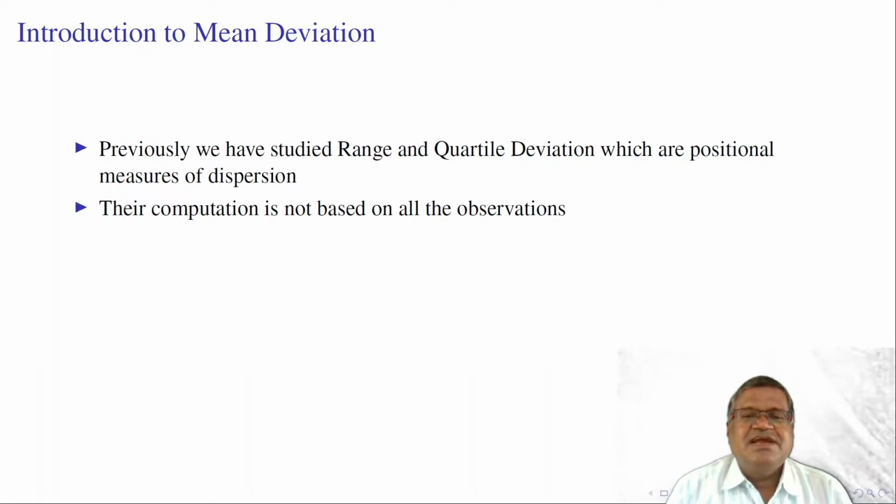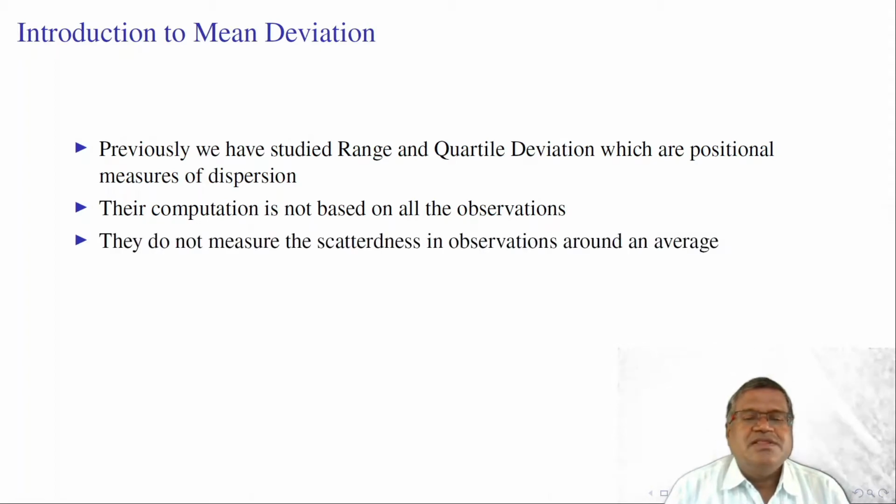Q1 is the 25th percentile of the data. Similarly, Q3 is the 75th percentile of the data. The 3 quartiles divide the entire data into 4 parts. Q1 is the first, Q2 is the second, that is nothing but the median, and the third is Q3. So only these 2 quartiles, Q1 and Q3, decide the quartile deviation.